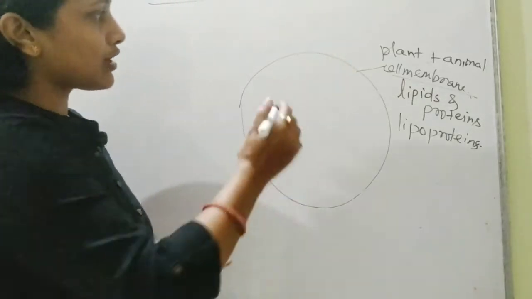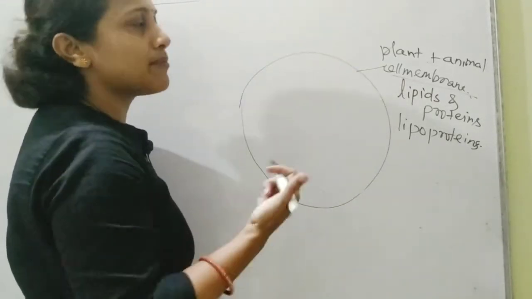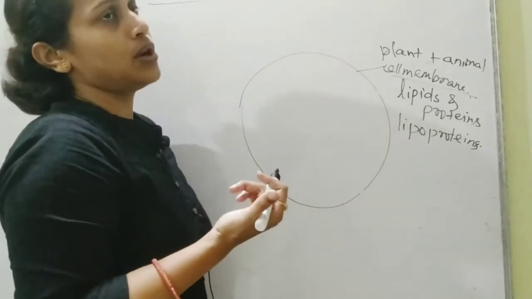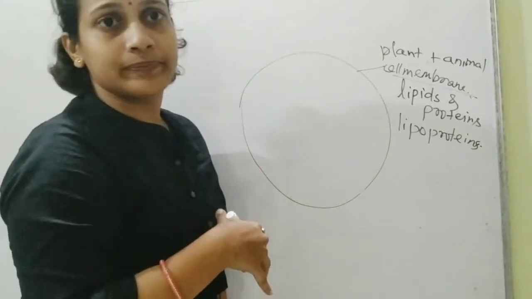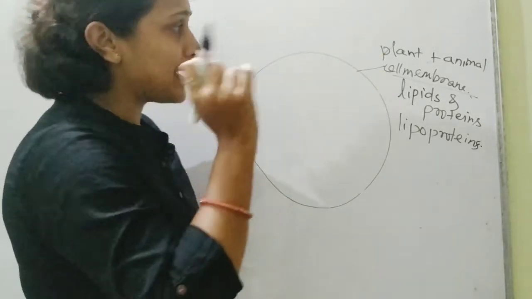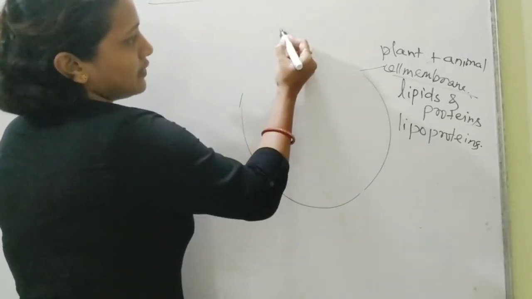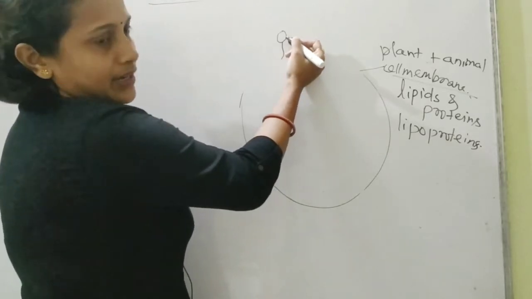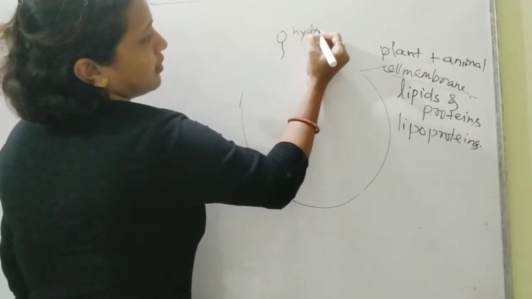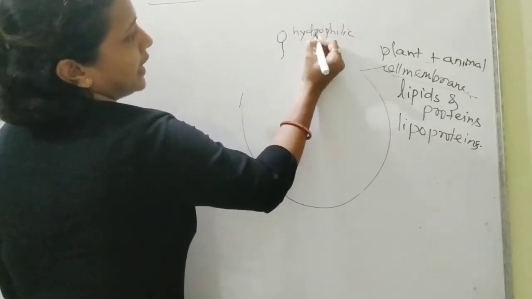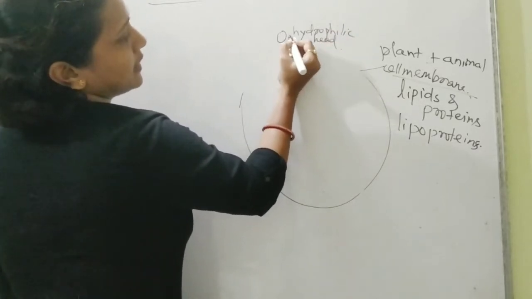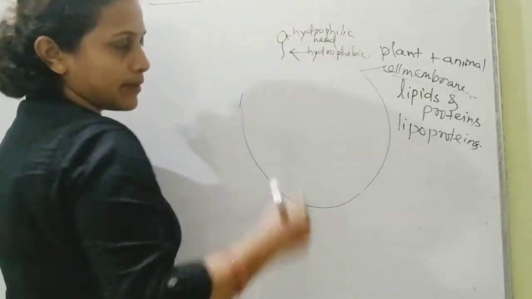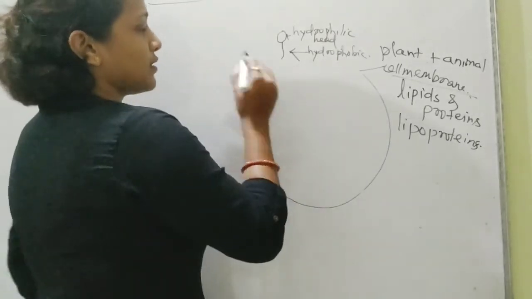And when we talk about the structure in a little more detail, not too much, it is actually a lipid bilayer in which the proteins are just floating like icebergs. So that's why we call it a lipid bilayer. Why? I will just show you. Generally when we talk about the lipid structure, this part in particular is your hydrophilic head part, and this one is your hydrophobic tail part.